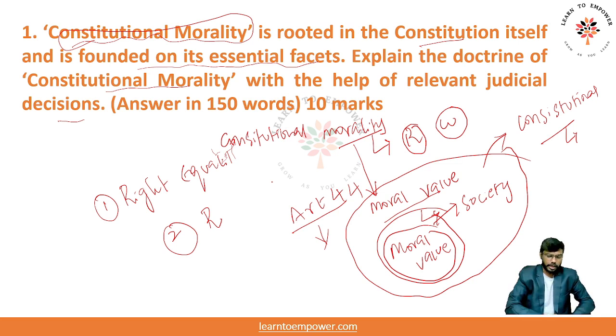For example, there used to be a practice in Karnataka where people in the villages surrounding the temple used to roll on the food eaten by the Brahmins, right? That was banned by the Karnataka High Court. I think it is the Made Snana kind of practice, right? So these are the constitutional moralities that are there in the Indian Constitution, and they have been cited by the Supreme Court in many of its judgments. So this can be a very good answer.